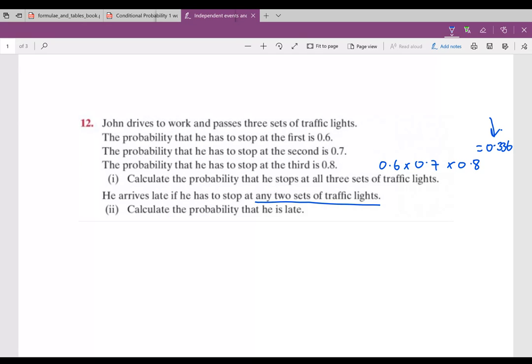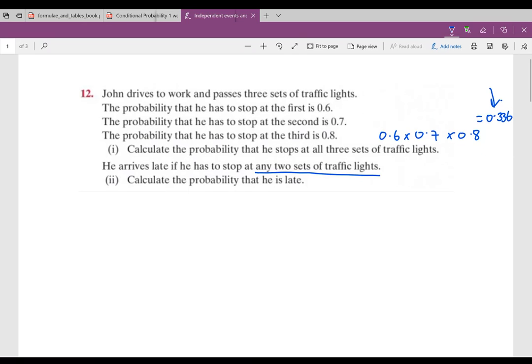So he can stop at the first, which is 0.6, and he can stop at the second, which is 0.7, and he can not stop at the third. So if he doesn't stop at the third, we're talking 0.2 there. Okay, so 0.6 times 0.7 times 0.2, that will give me 0.084.